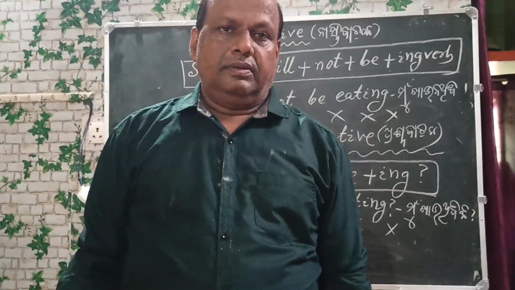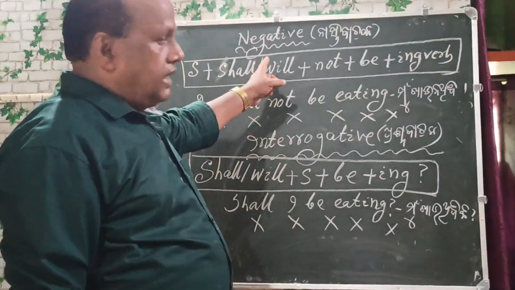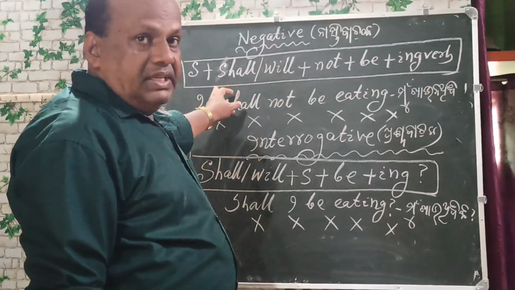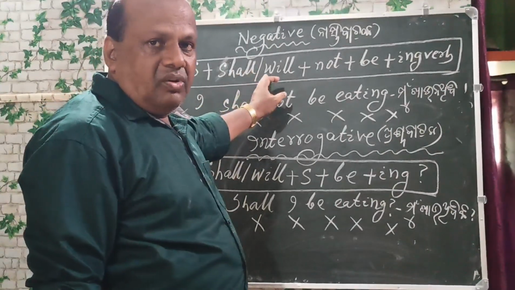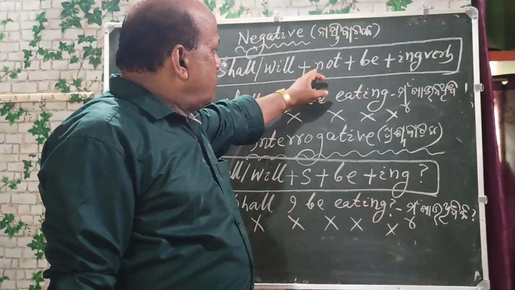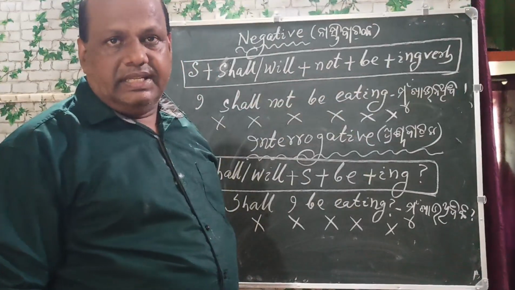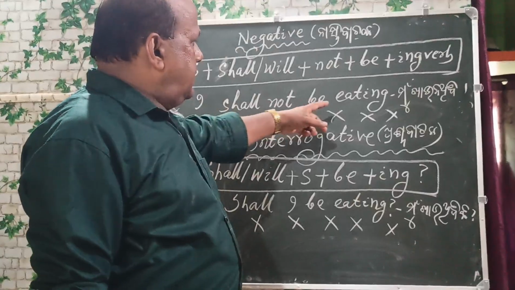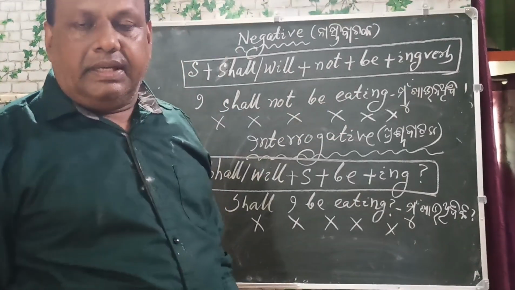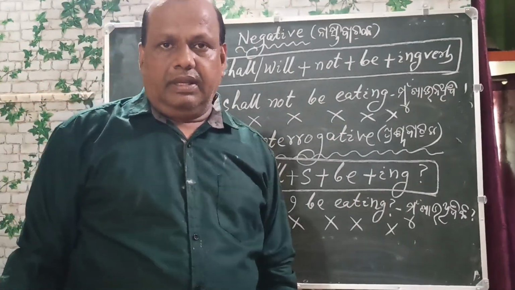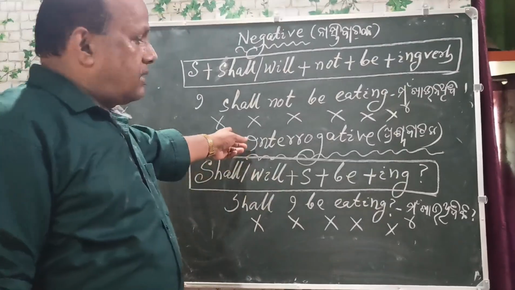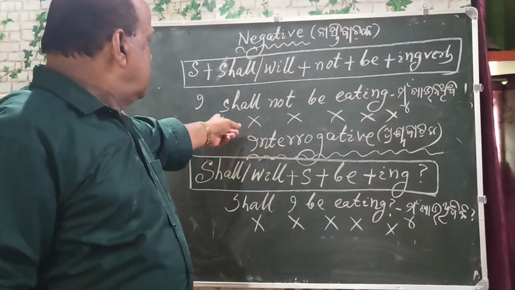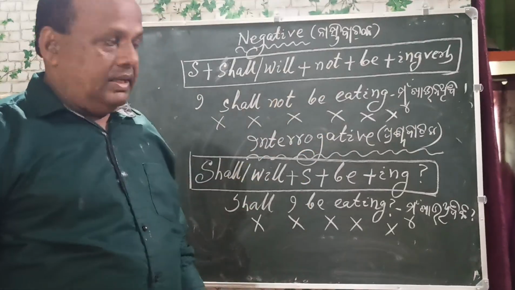Now the negative form of the future progressive. The pattern is: subject plus shall or will plus not plus be plus ing. I shall not be eating. We shall not be eating. There are some cross marks under the I shall not be eating.